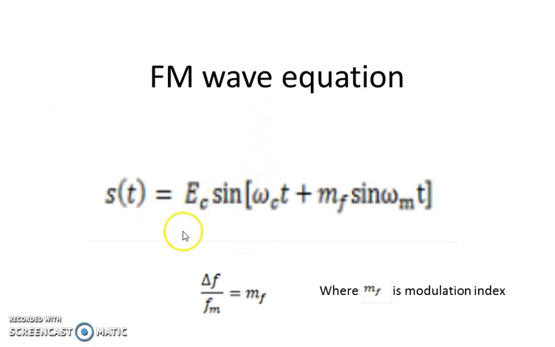Next is the FM wave equation. We are not deriving it, but we have to study the equation. The FM wave equation is Ec sin(omega c t plus mf sin omega m t), where mf is the modulation index. This is the same carrier wave equation, and the amplitude remains the same, but the frequency is changing. For a carrier it is omega c t, but for the frequency modulated wave it will be omega c t plus mf sin omega m t, where mf is known as the modulation index of FM.